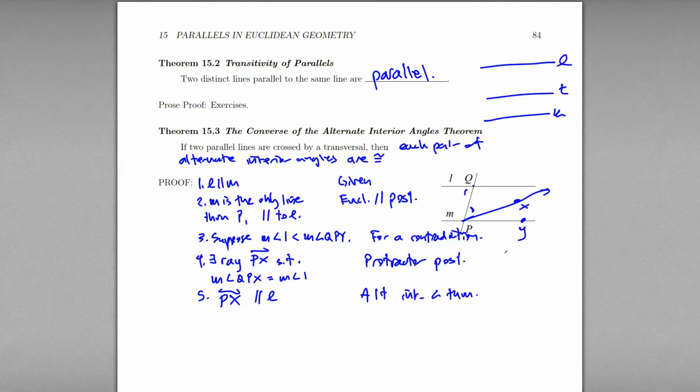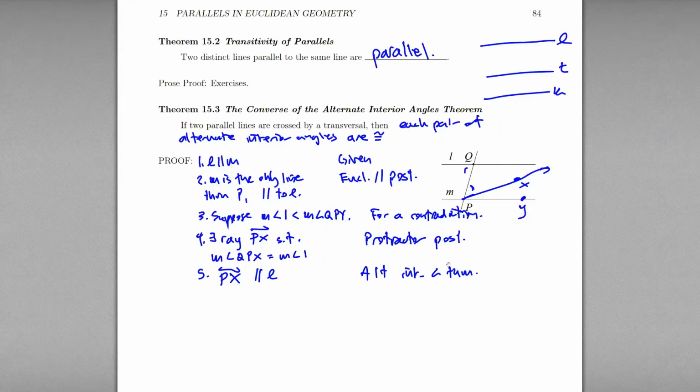Fantastic. But this is a contradiction. Why? Because we have that M is parallel to L and that PX is parallel to L.